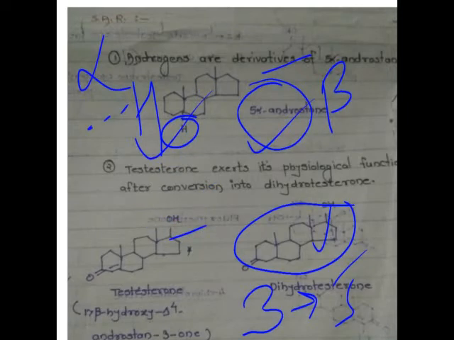We have to give another substitution, so that this substitution will not allow the enzyme to undergo the metabolism. So here we are adding the alpha methyl group at the 17 alpha position.